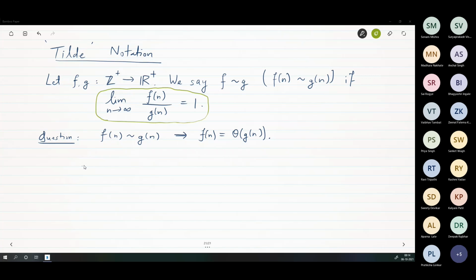What we proved is that if there is a lambda such that the limit n tends to infinity of f of n upon g of n is equal to lambda, then f is equal to theta of g.